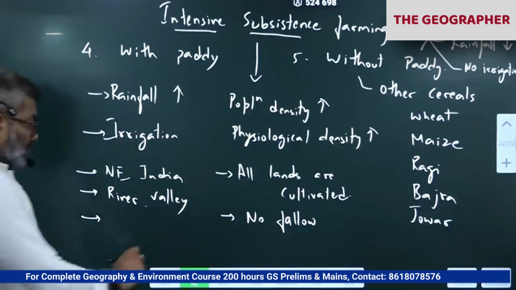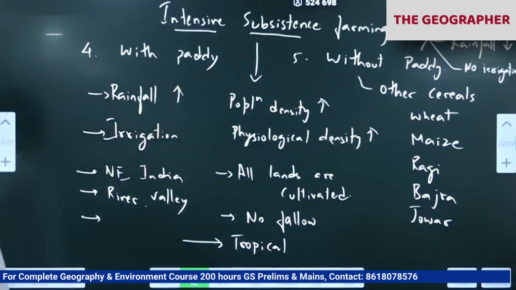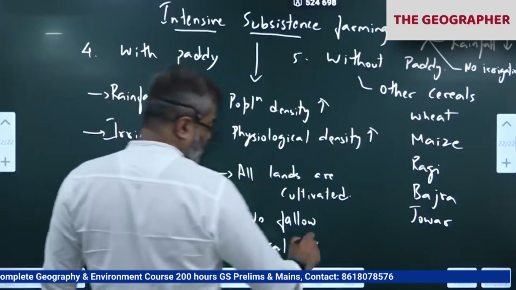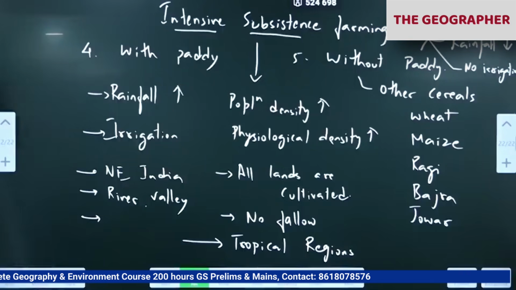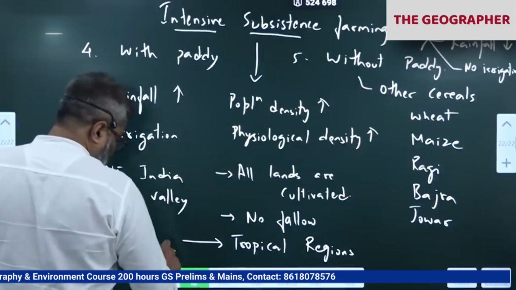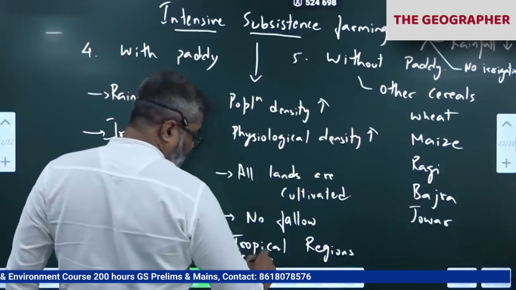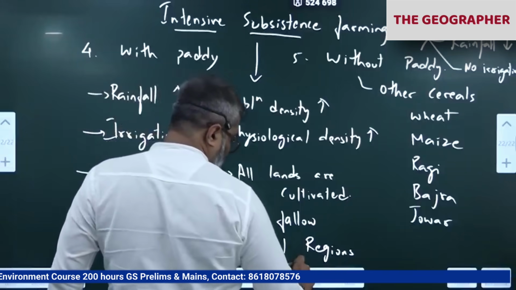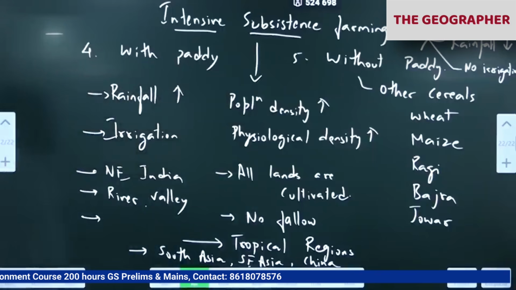This is again tropical. Most of the tropical regions practice this, because the highest population density is in the tropics. Tropical regions. South Asia, Southeast Asia, South China, coastal China. Write the regions where we practice this. South Asia, Southeast Asia, ASEAN, China, especially eastern coastal China.